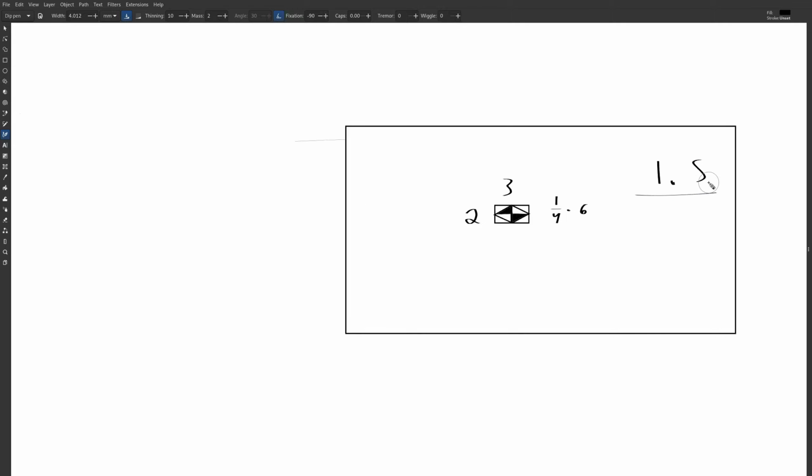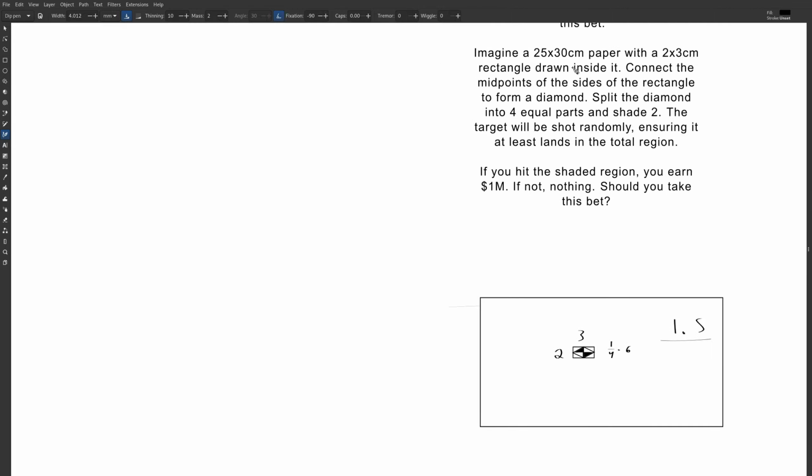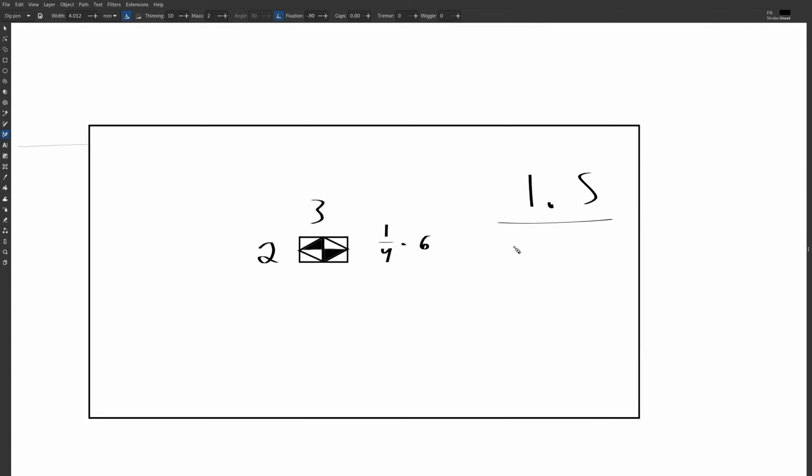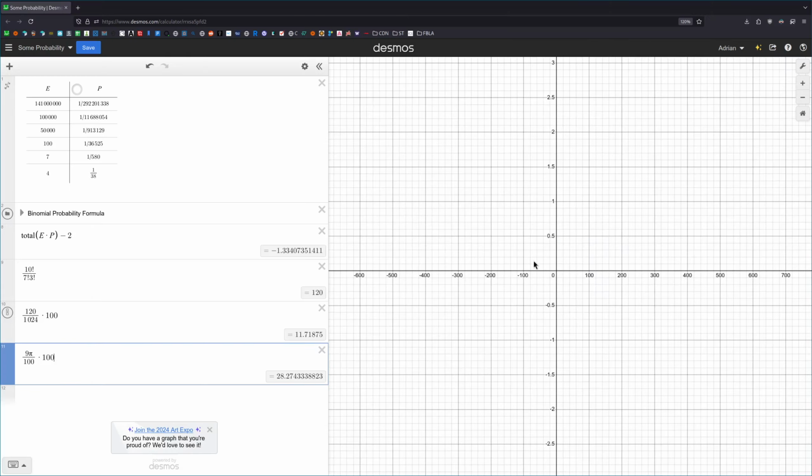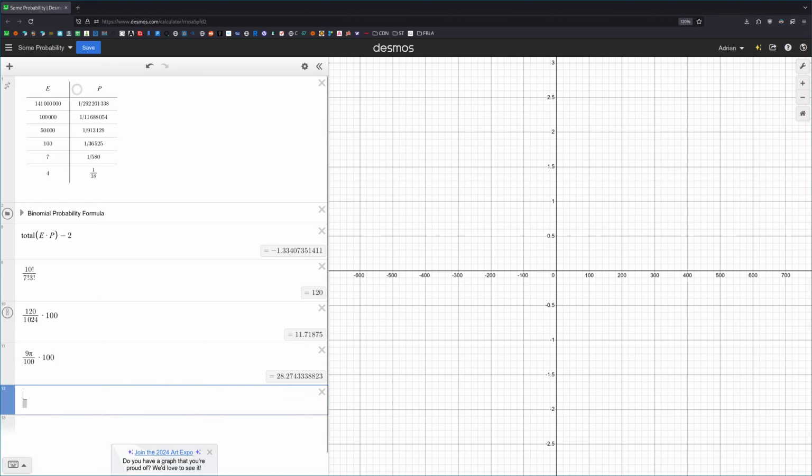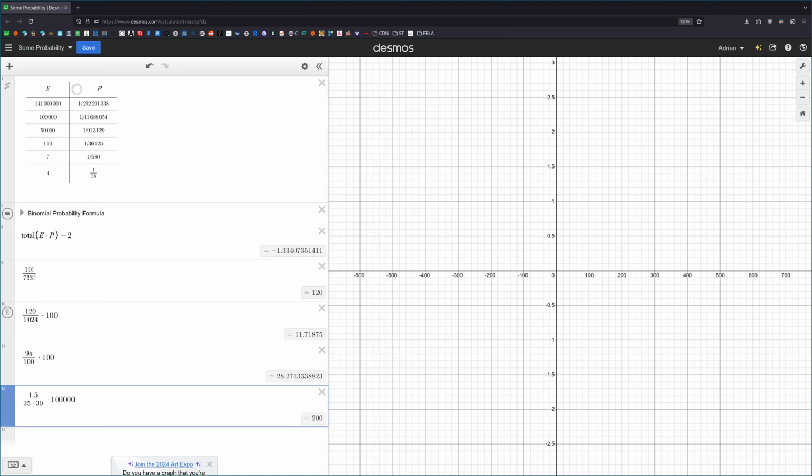And the area of the total region is, again, 25 by 30. Let's put that in real quick. Calculator. 1.5 divided by 25 times 30. And then we put in the 1 million cash reward here. That's 10 to the 6.